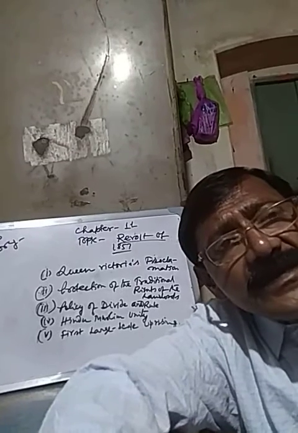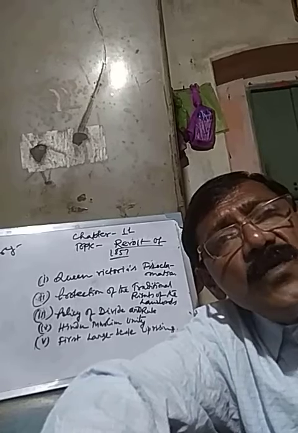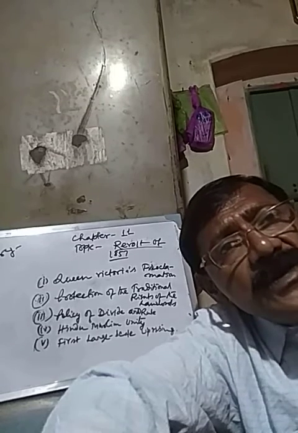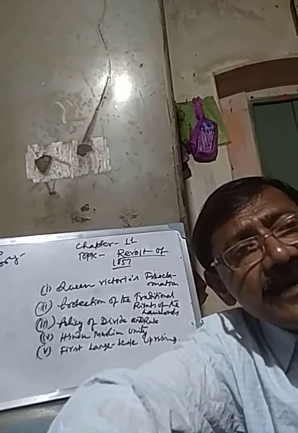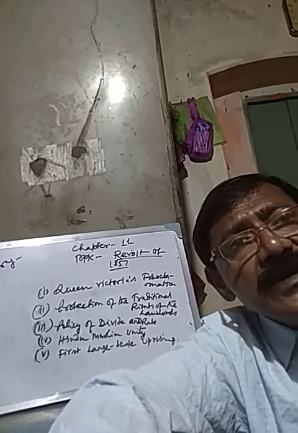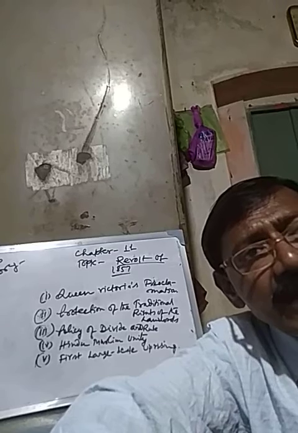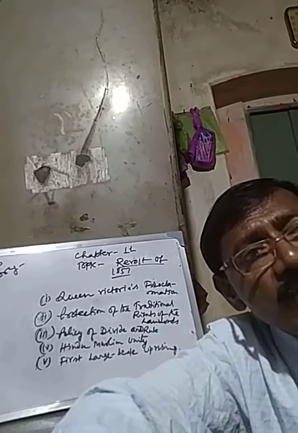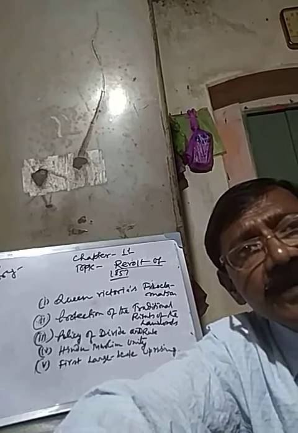And next one, Hindu-Muslim unity. The Hindus realized that the Britishers were deliberately trying to weaken unity between the two communities, the Hindus and Muslims. On the contrary, the Muslims also felt that the Britishers were trying to impose some restrictions on both the two communities. But what was their aim? What was the reason they were doing it so? They were doing it so with a view to weaken the unity between these two communities.